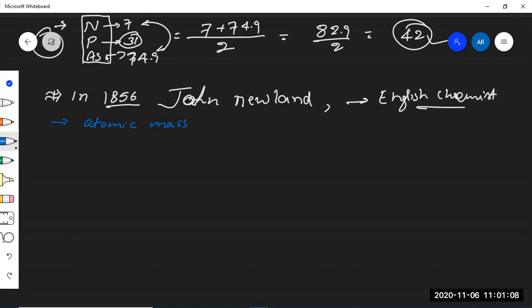But Dobereiner arranged the elements group-wise. He kept three elements in a certain group and called that a triad.